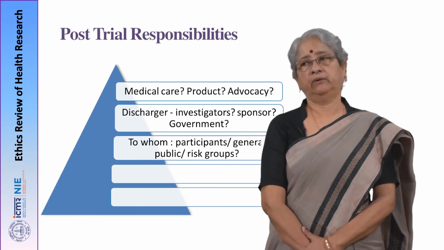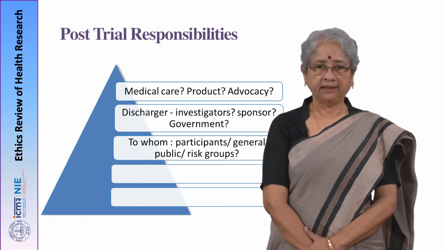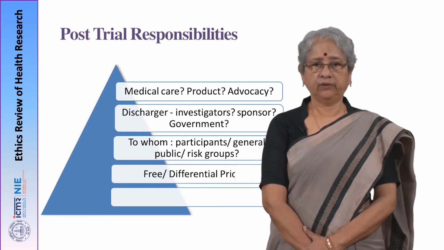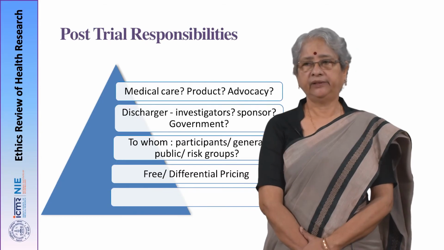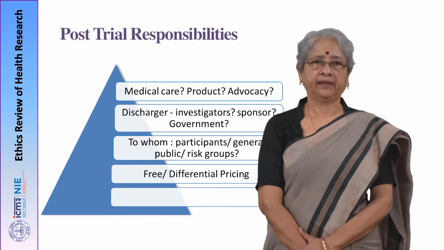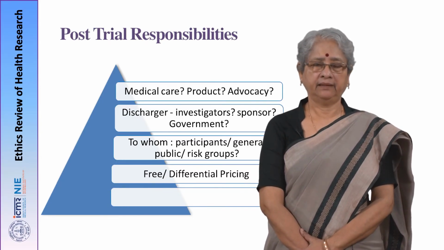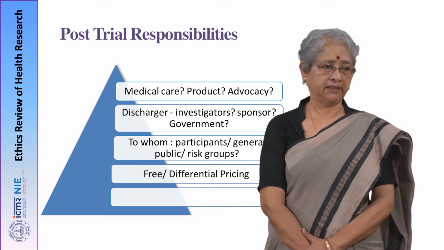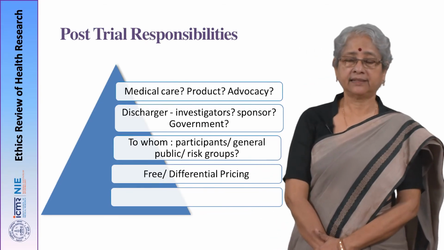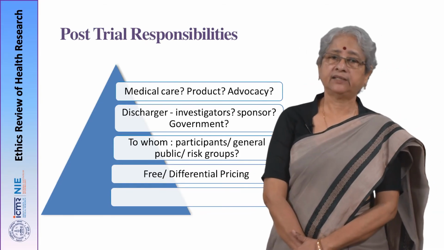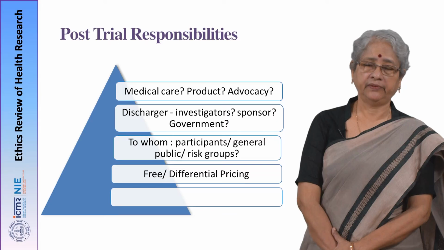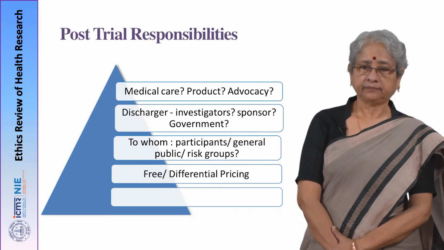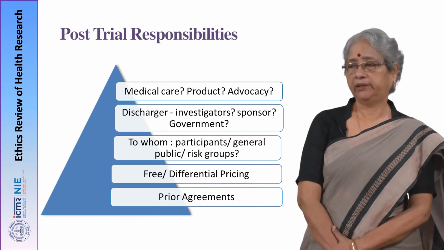And to whom should it go? The participants, the general public, or the risk group? How do we go about it? Can we argue for free intervention made available, or can we argue for differential pricing? But these are decisions which the ethics committee cannot take. This has to be at a higher level, at the level of the Drug Controller General of India or the government. So, these aspects have to be looked into.